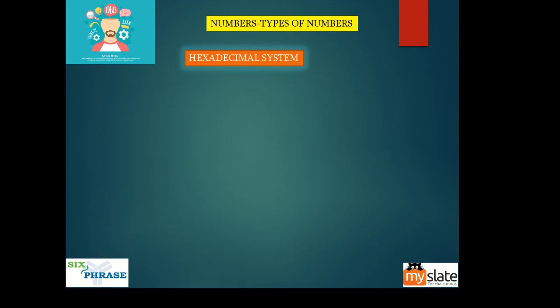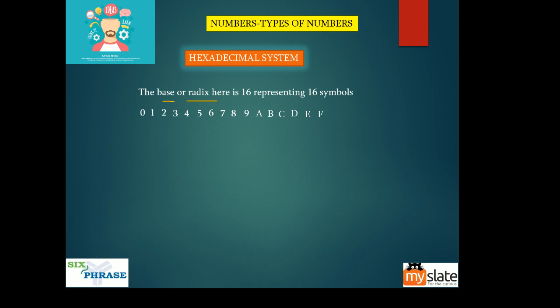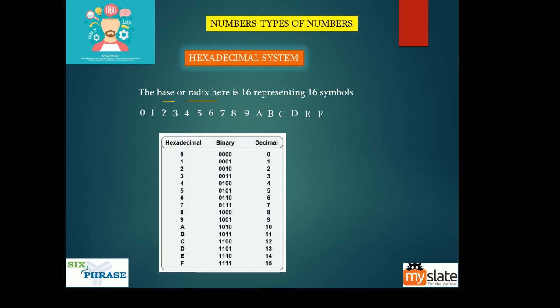Now we'll look at the hexadecimal system. In the hexadecimal system, guys, the base or radix, both base and radix mean the same thing, is 16. It is 16 because there are 16 symbols. Starting from 0, it goes on to 9, there is no 10. Instead of 10 it is A, instead of 11 it is B, instead of 12 it is C, instead of 13 it is D, instead of 14 it is E, instead of 15 it is F. So 0 to 15 you have 16 symbols, right guys? So these are the hexadecimal symbols from 0 to F. You have the corresponding decimal values and corresponding binary values.